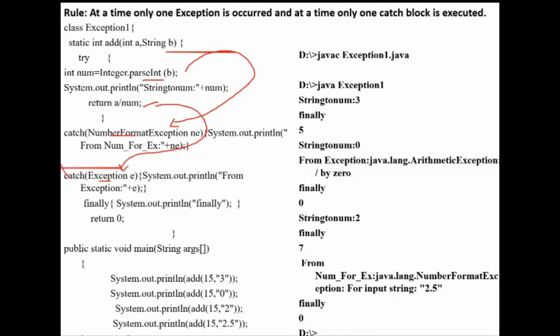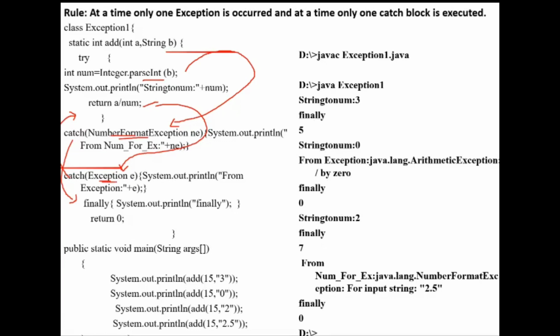If I write this catch block first and then this catch block, that is general to more specific, I will get an error. So this should be specific to more general. Okay, understood? Understood what I am telling? Yes or no?